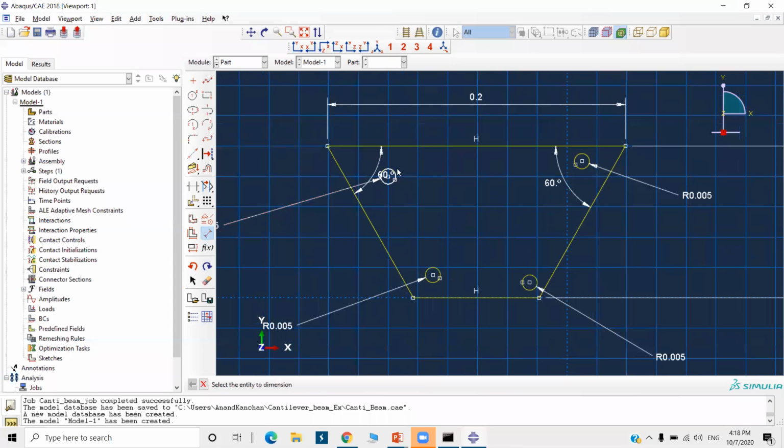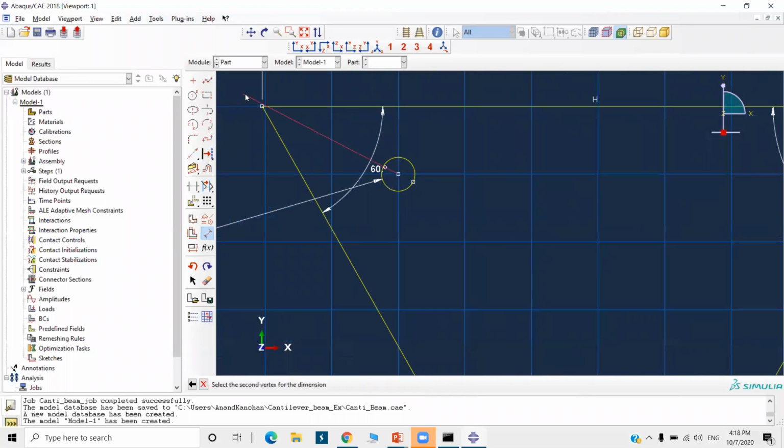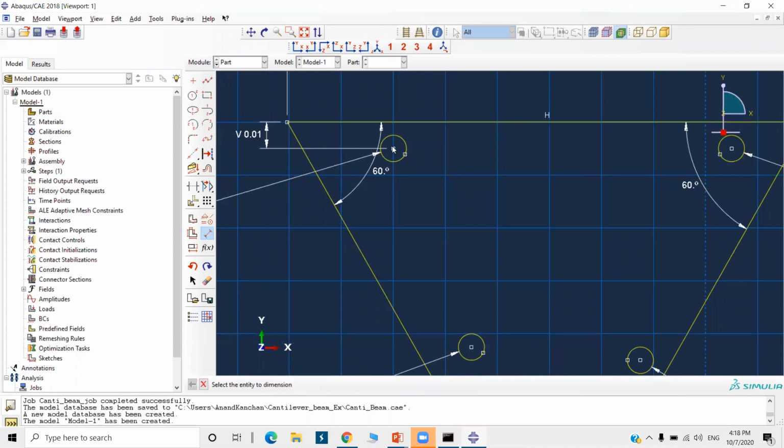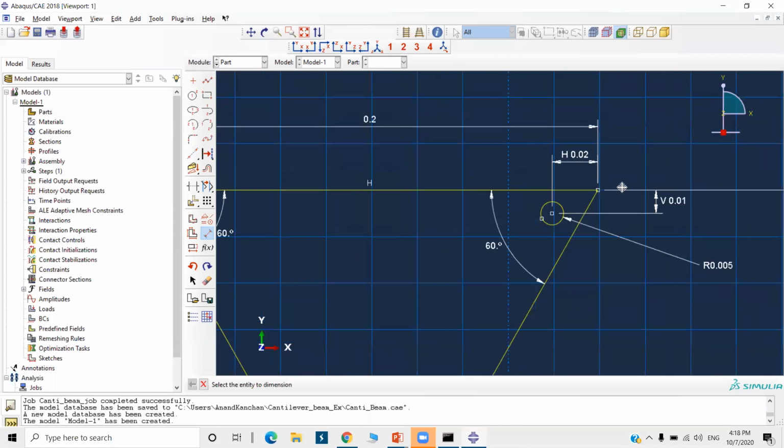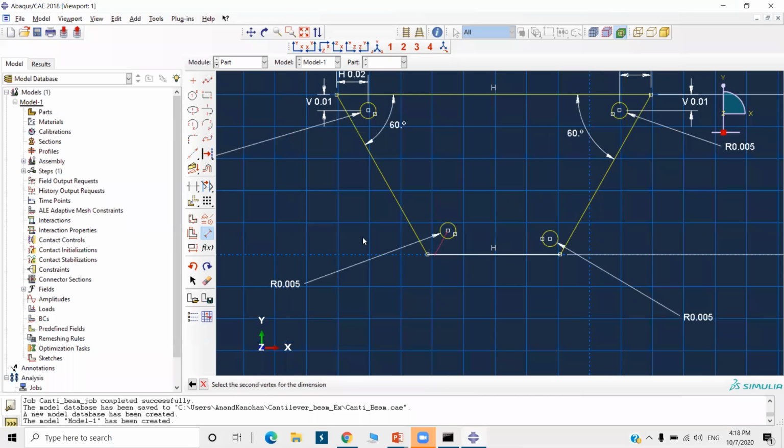Okay, next, for the center, this dimension is 0.01. 0.02. 0.01.